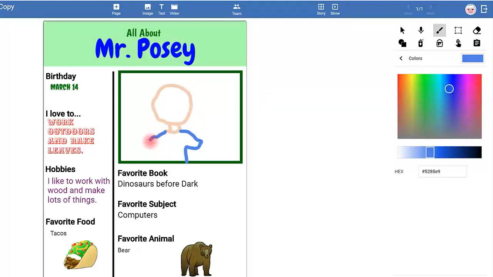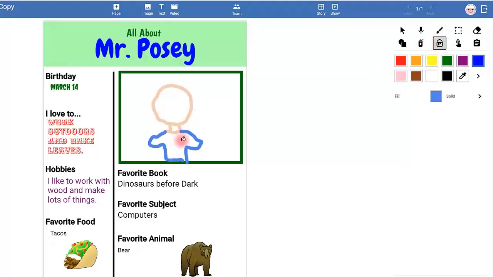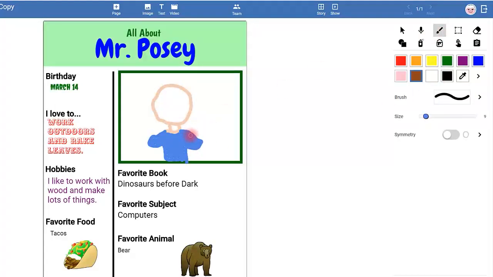I like blue shirts. So once I do this right there, I can then color it in and then go get the paint can. Because once I have the paint can, it'll fill my shirt in. And if I'm really careful, I could come over here to that line, or I could come up here and just get those white out of my shirt.